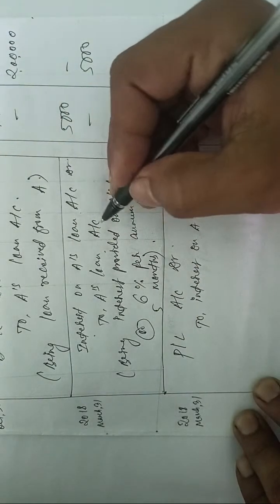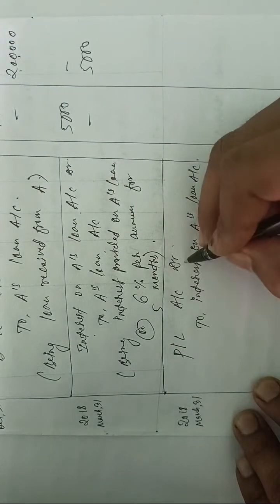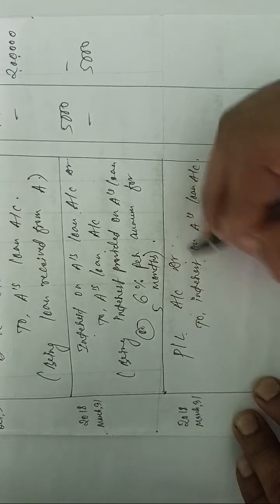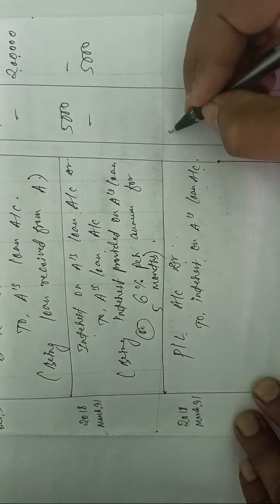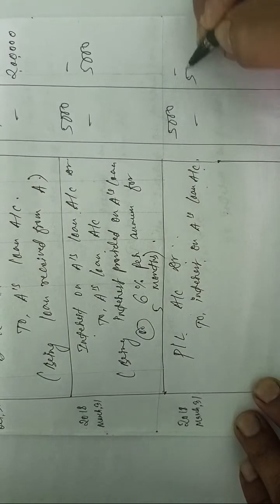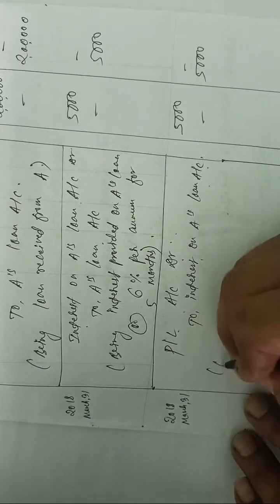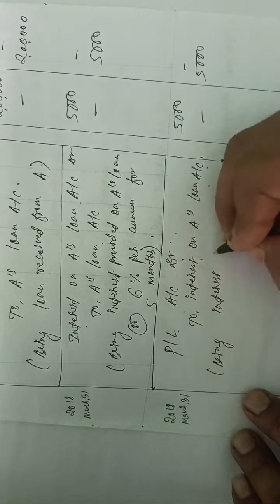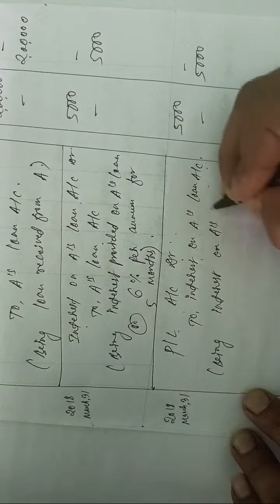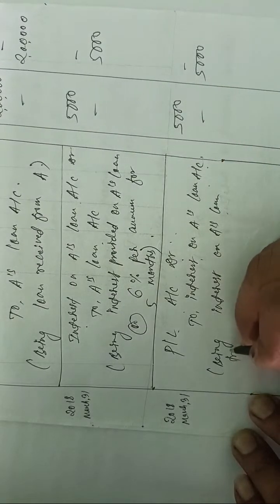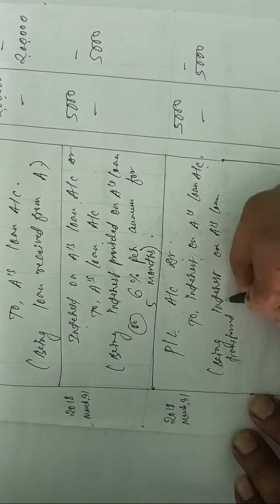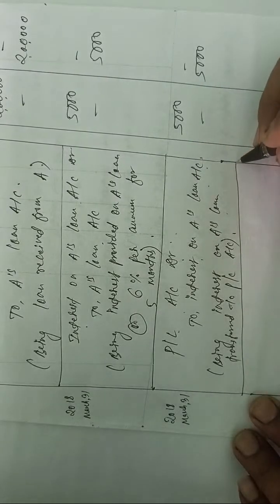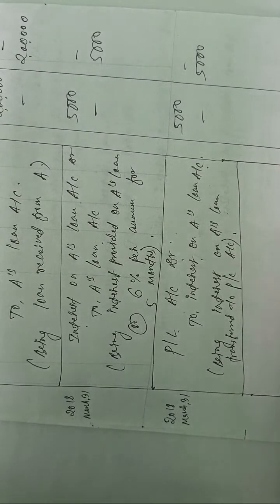This account is debited. If we transfer this amount to profit and loss account of the firm, that means on the debit side there are expenses for the firm. That is why profit and loss account debit to interest on A's loan. The amount will be 5,000, so you write down 5,000. Write down: being interest on A's loan transferred to profit and loss account. That is why we have to transfer this loan amount.